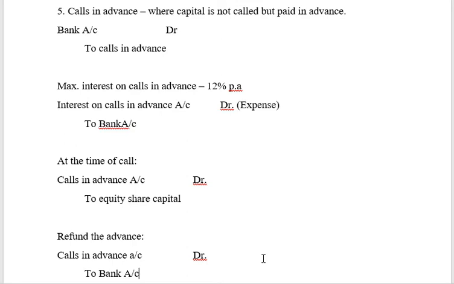Please remember that the shareholders, just because they have paid this amount in advance, will not get preferential treatment for share capital with this advance amount. Just because I have paid advance money does not mean these shareholders will be treated separately. They will not have any additional power for the amount of advance paid. This amount of advance will not be treated as capital at all. It will only be treated as some advance given by a person, a normal creditor. Clear, friends? So this is about calls in advance.